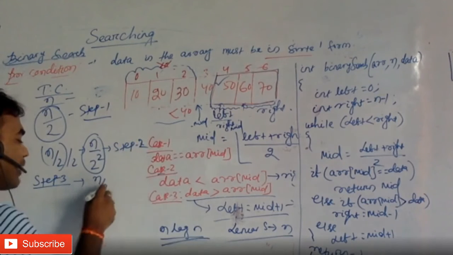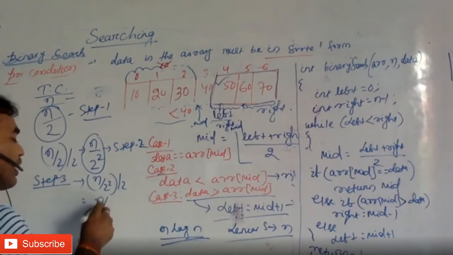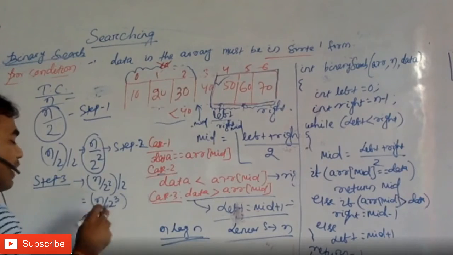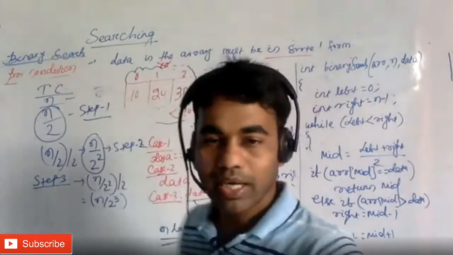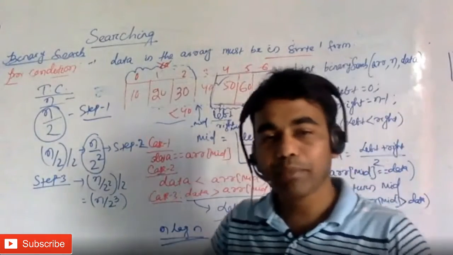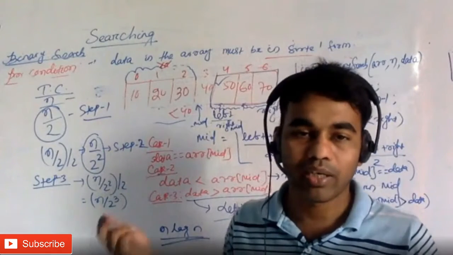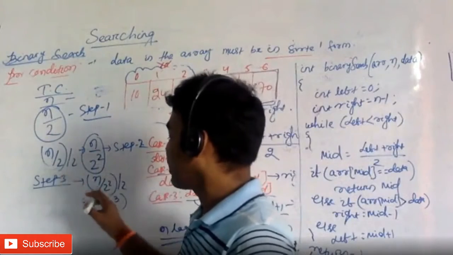So n by 2 square divided by 2 is n by 2 to the power 3. This is how my sequence will follow, because every time I am discarding half of the elements: n by 2, n by 2 square, n by 2 to the power 3.